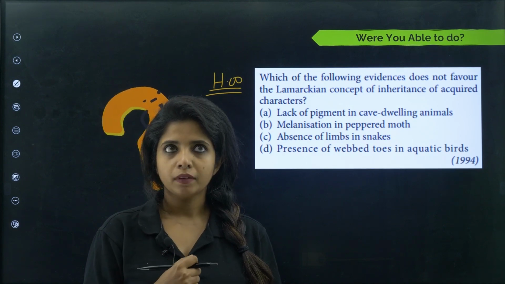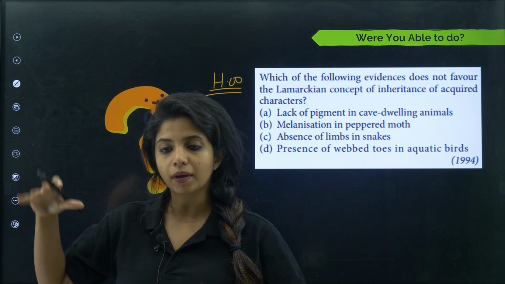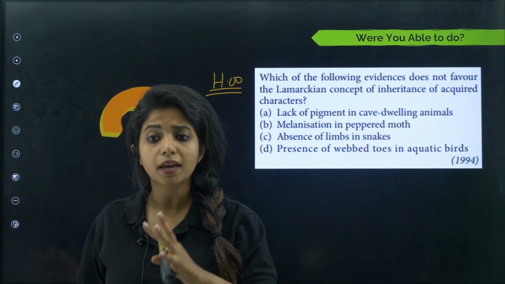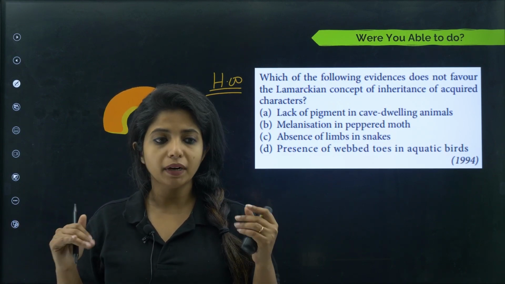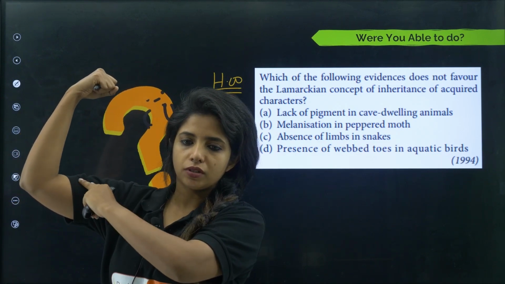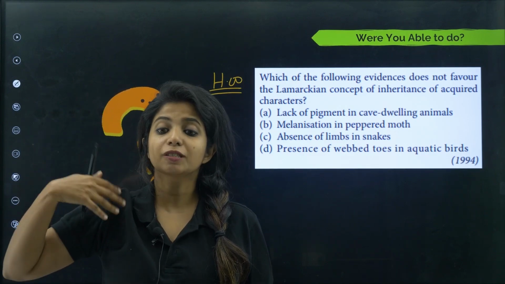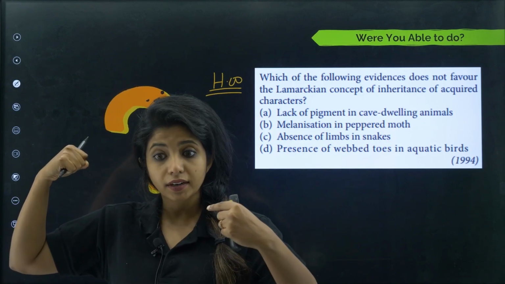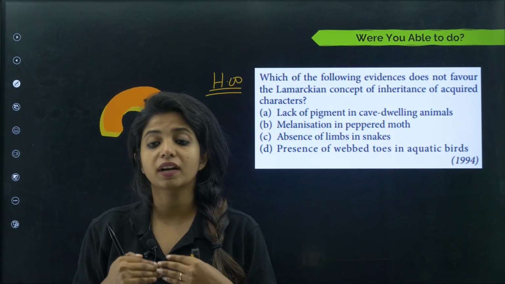According to me, we inherit something that is there in our genes. From my parents, I have inherited the hair color, the skin color, the eye color, everything, because it was there in the genes and the genes are passed on to me. But now, I think that I have to go to the gym. I went to the gym and I have big muscles. Just imagine that I have big muscles. Do you expect that my babies, whenever I have them, will also have these muscles because I have acquired them? So basically can I pass it on? Well, this does not work like that. We do not pass on our acquired characters.